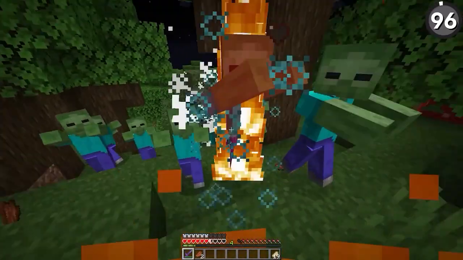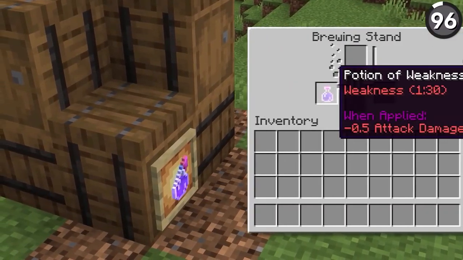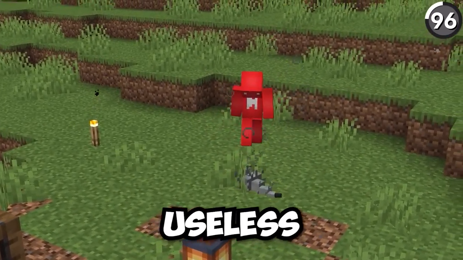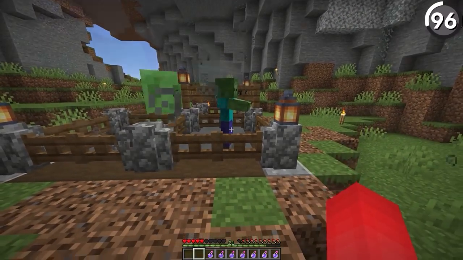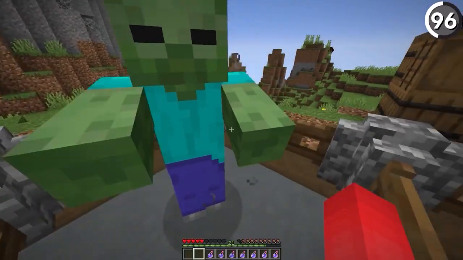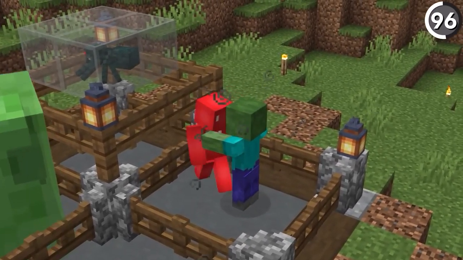If you have trouble fighting mobs at night, then you might want to brew up some weakness potions. Since surprisingly so, these can render a lot of mobs completely useless. And you'll see as much if we use it on a zombie. They will still do their attack animation, however, you don't even receive a damage tick or a knockback when they do it. And folks, that's on hard difficulties.